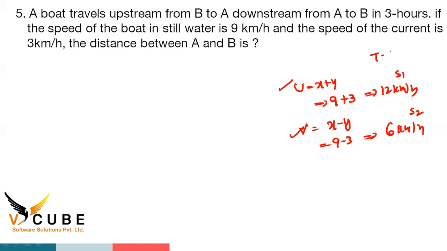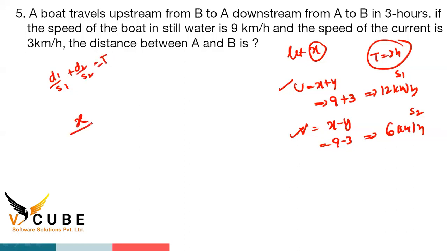Time is also given here, 3 hours. So the distance we don't know. Let it be x. At that time use this formula: D1 by S1 plus D2 by S2 is equal to T. The distance we don't know, let it be x. Speed is how much? 6 kilometers per hour. And again, distance we don't know, let it be x. Speed is how much? 12 kilometers per hour. Time is how much? 3 hours.